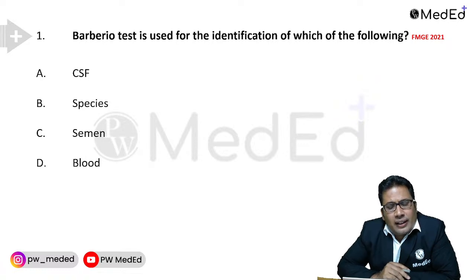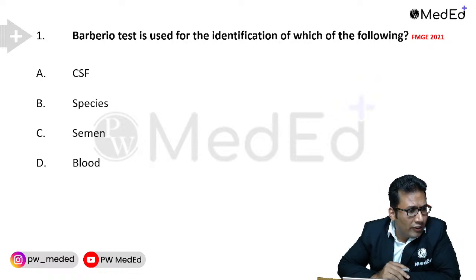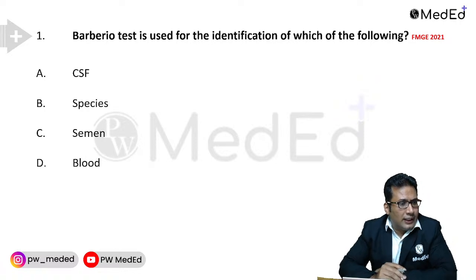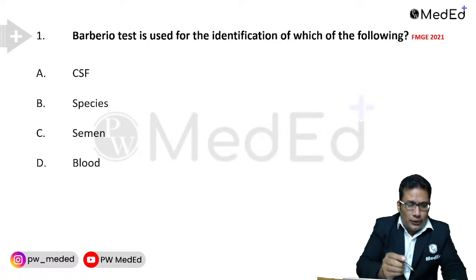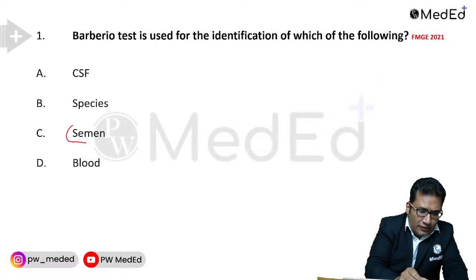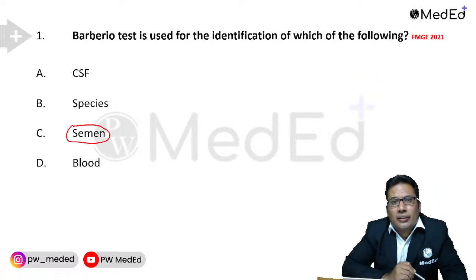Barberio test is used for the identification of which of the following? Your answer should be semen. Very good answer. Yes, you are right, Pawan Singh. Yes, Deepu Singh, you are right. So, the answer for this question is semen.